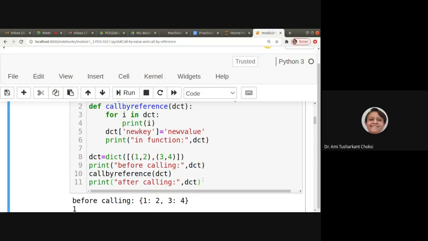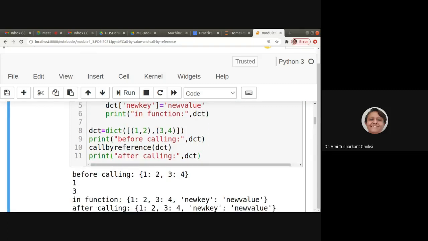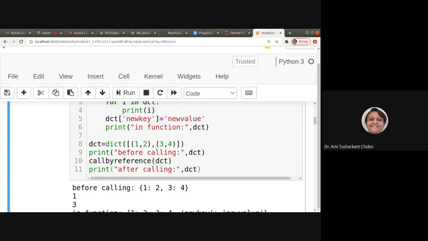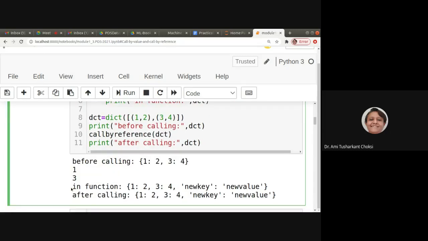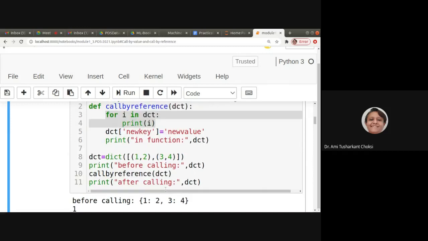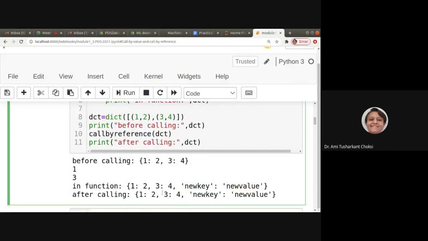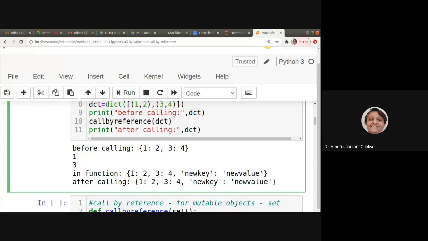So what's the case? Before calling, it is 1 colon 2, 3 colon 4. In the function, we are printing the keys, that is 1 and 3. In the function, we have 1 colon 2, 3 colon 4 and new key colon new value. Fine?